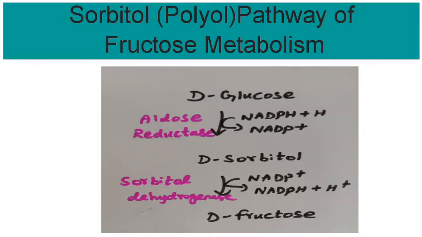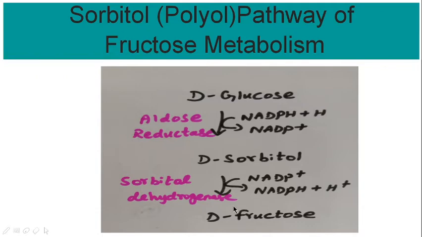Next is the sorbitol pathway of fructose metabolism. The sorbitol pathway involves the conversion of glucose to fructose via sorbitol. Sorbitol is also called glucitol. The enzyme aldose reductase converts glucose to sorbitol in many tissues such as lens, retina, renal cells, sperm, seminal vesicles, placenta, and peripheral nerves.